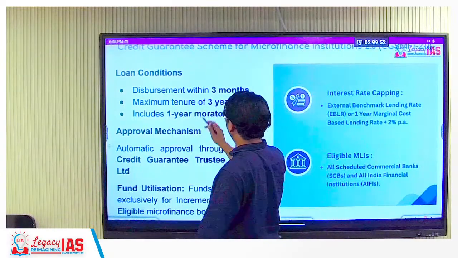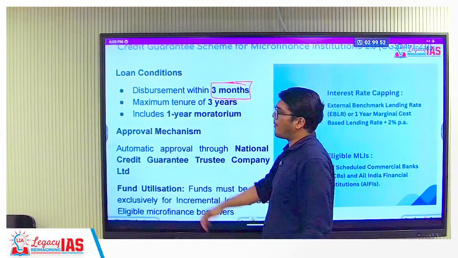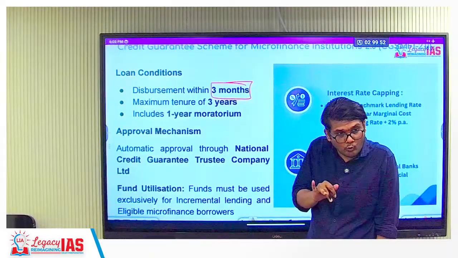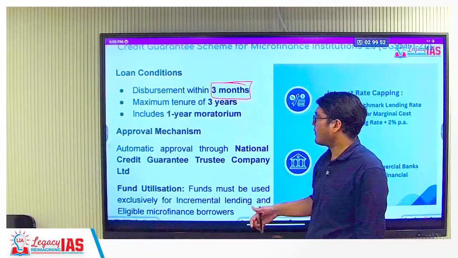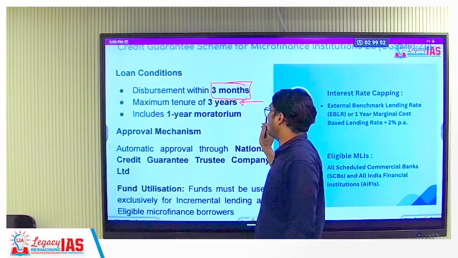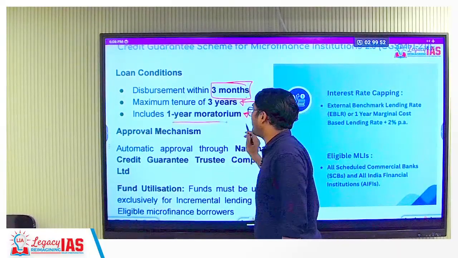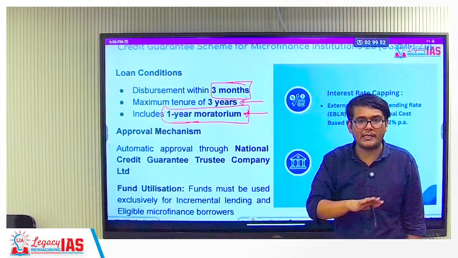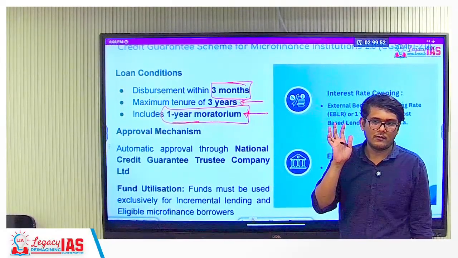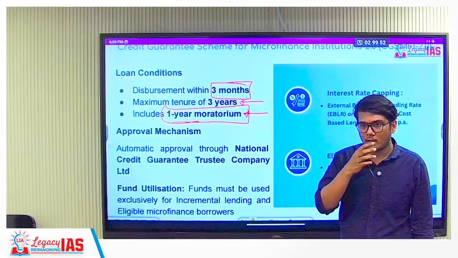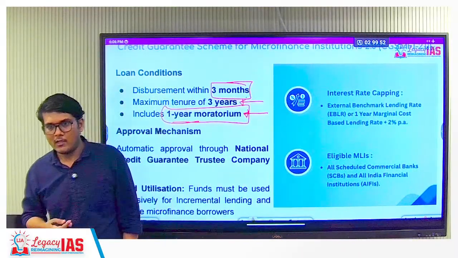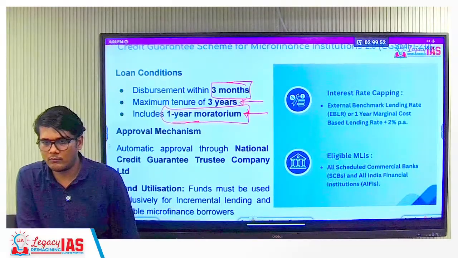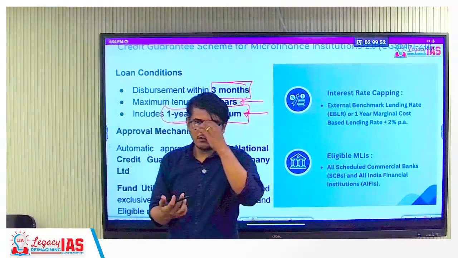Loan condition, disbursement within 3 months. So if your loan gets approved, after the approval, disbursement is when you will receive the money. Maximum tenure 3 years, includes 1 year moratorium. Moratorium means for the first 1 year you don't have to pay the EMI. Take an education loan, for example: you are not required to pay the interest also.